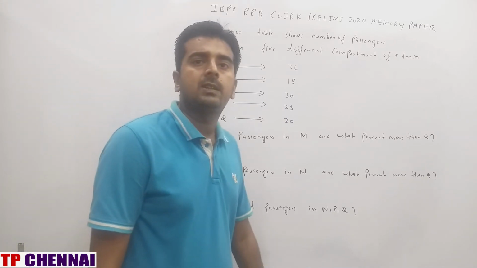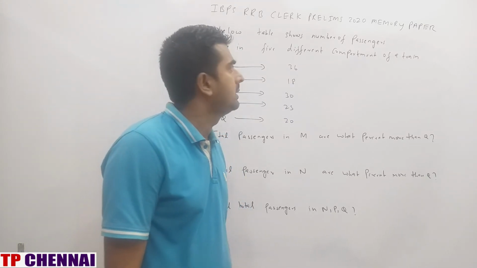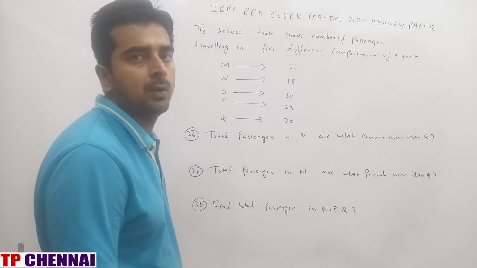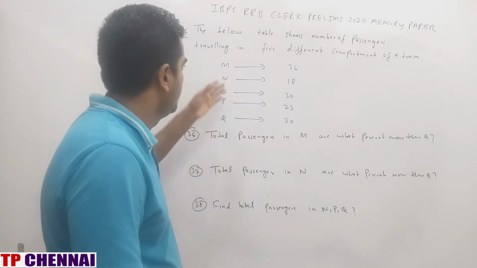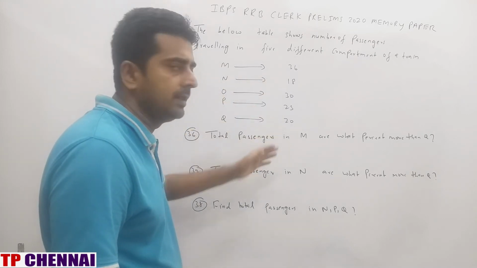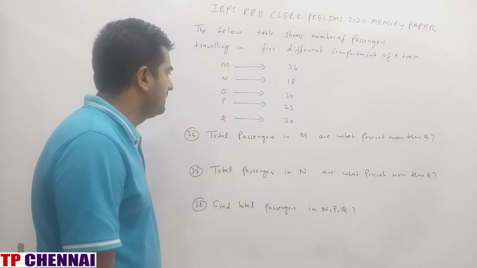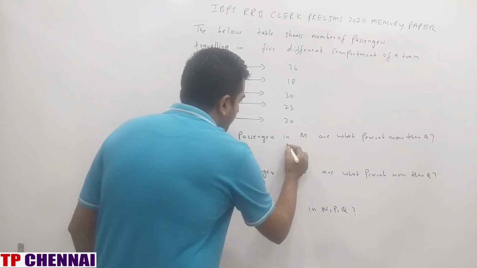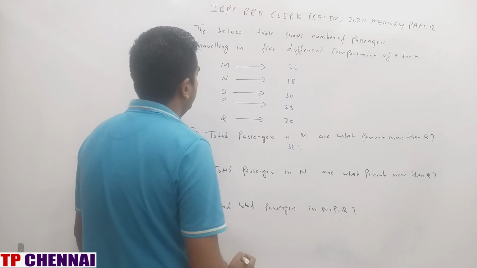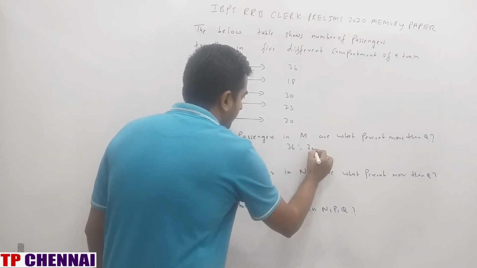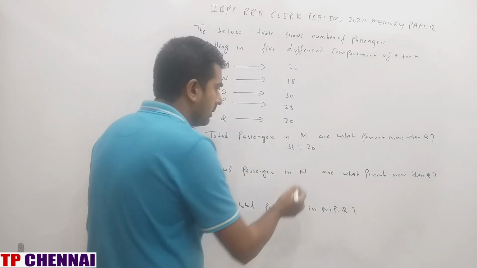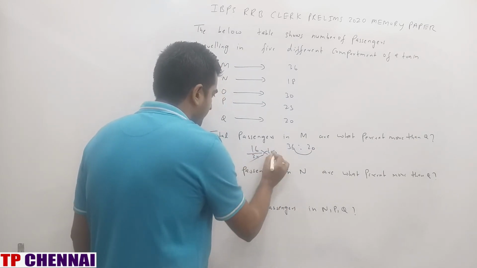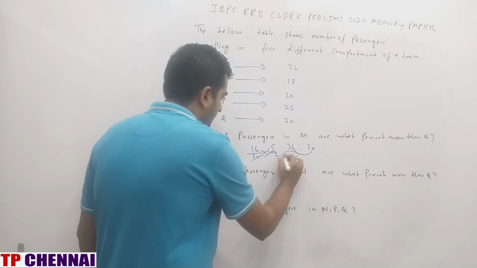So now we'll see the last 5, which is a data interpretation question. The below table shows the number of passengers traveling in 5 different compartments of a train. You have different compartments, M, N, O, P, Q, and then they have given the values. First one, total passengers in M are what percent more than Q? M, what is the value? 36. Q, what is the value? 20. What percent more? So this is how much more? 16 by 20 into 100. What is the answer? 80%.